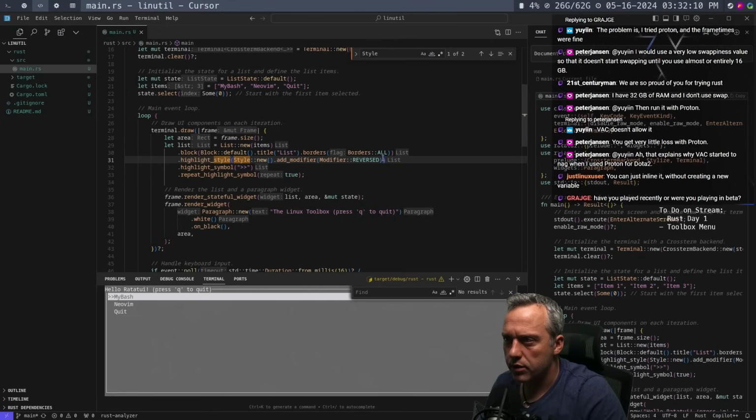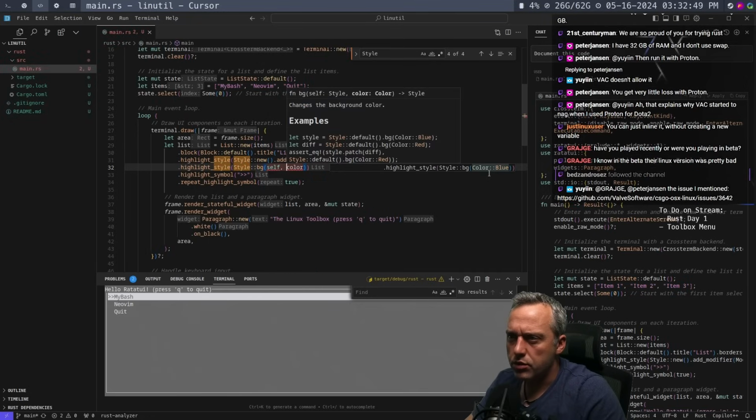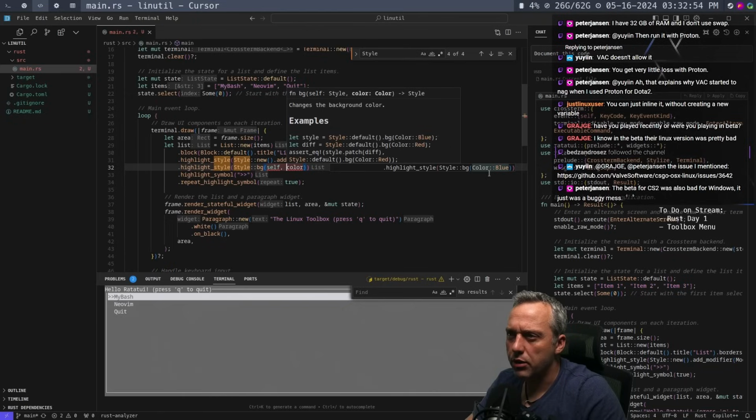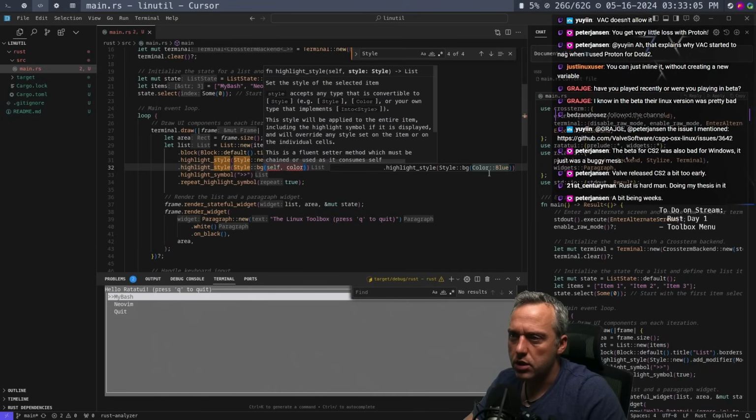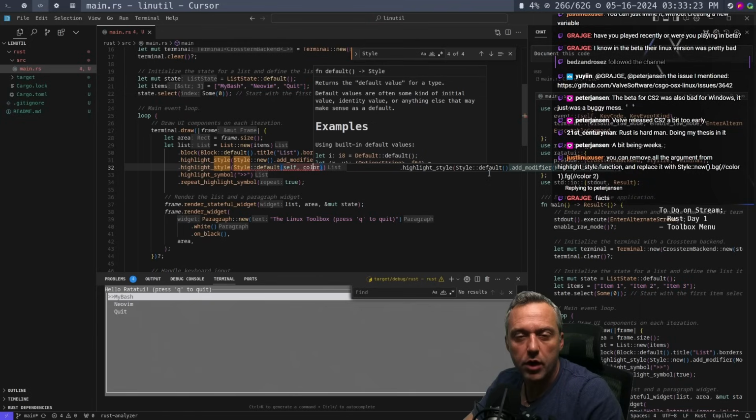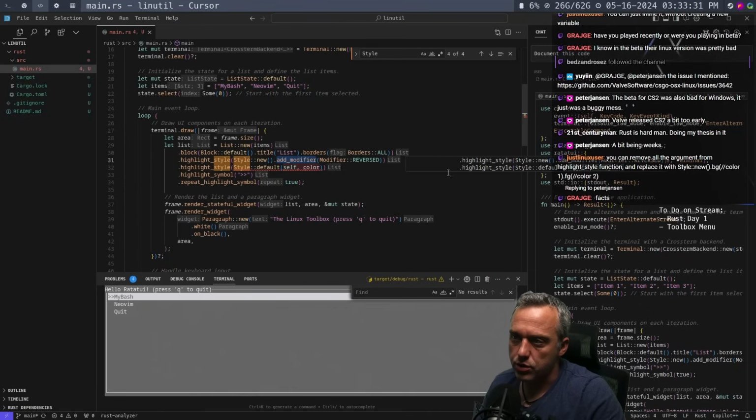So we got style, that, and then I think we could just go. So this should be like color. Oh, actually I probably can just do default, right? Style colon default. Ooh. So instead of BG, this would be default. Oh, okay. Just style new BG color. So instead of this, you can just go.